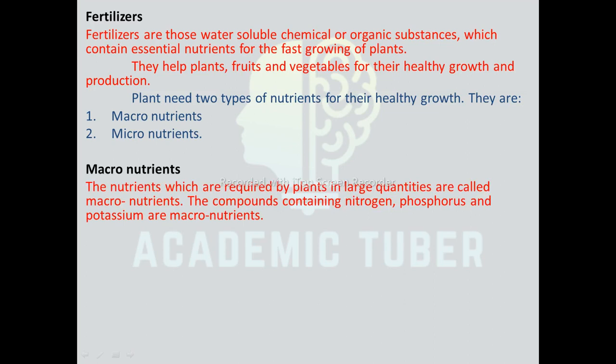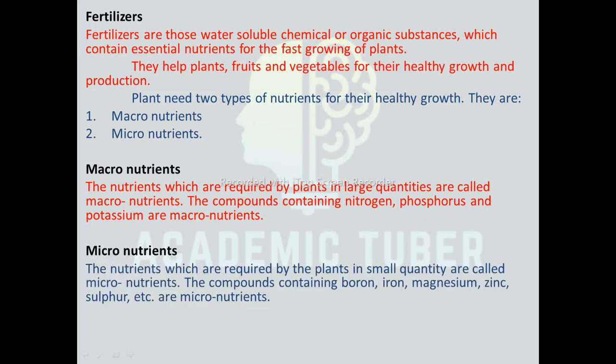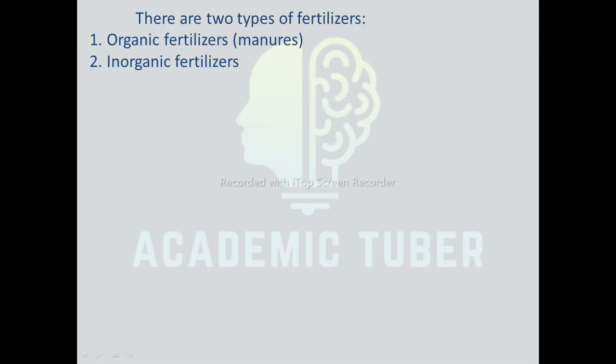Macronutrients. The nutrients which are required by plants in large quantities are called macronutrients. The compounds containing nitrogen, phosphorus, and potassium are macronutrients. Micronutrients. The nutrients which are required by the plants in small quantity are called micronutrients. The compounds containing boron, iron, magnesium, zinc, sulfur, etc. are micronutrients.